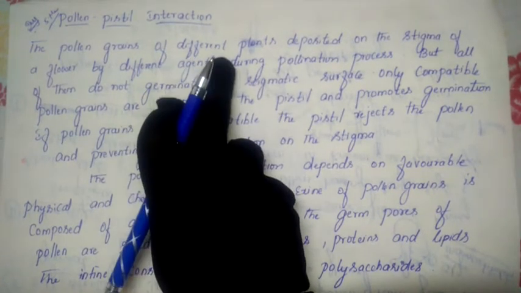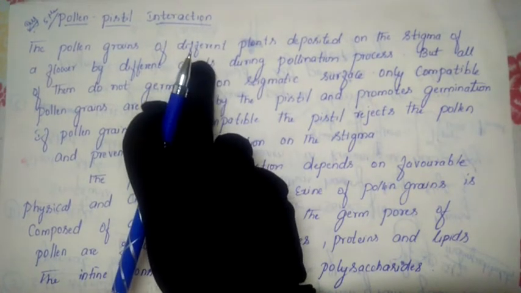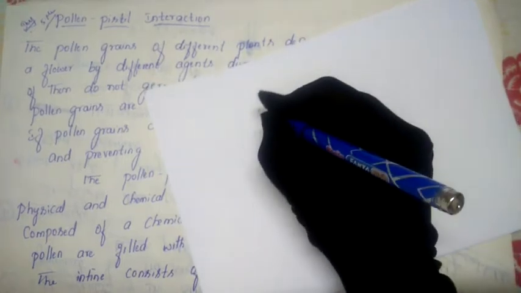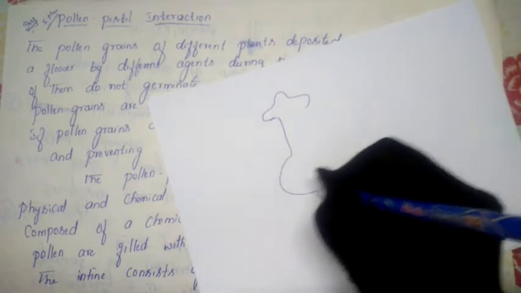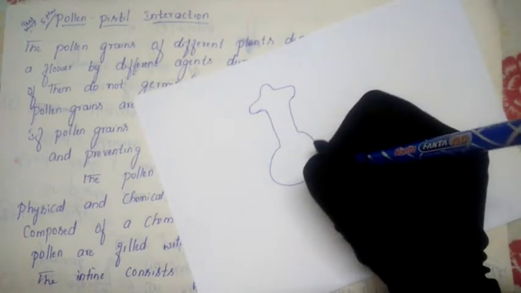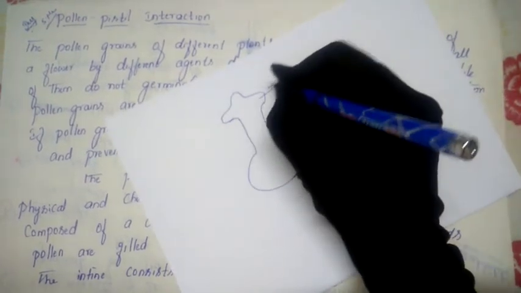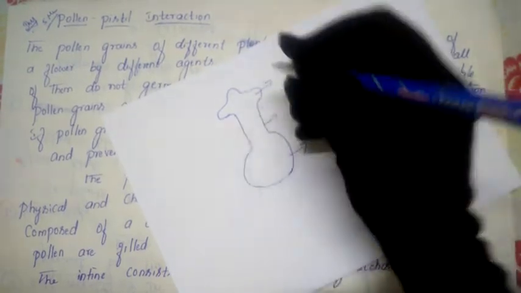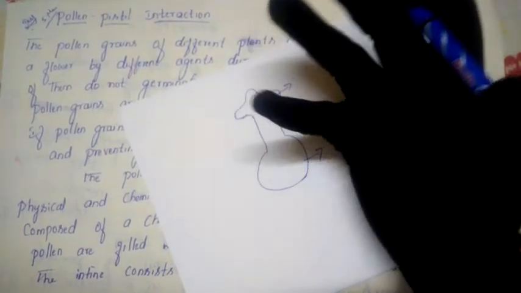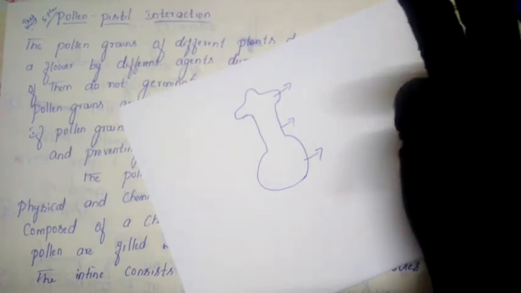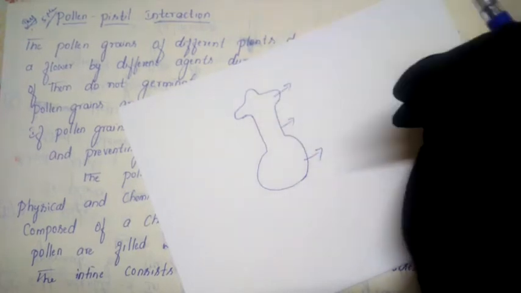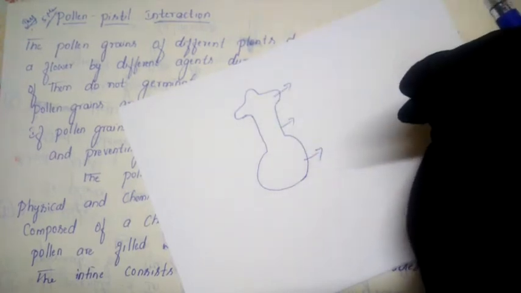With the help of these agents of pollination, the pollen and pistil interaction takes place. Suppose this is the stigma, which is the female part of the plant, along with the style and ovary. In our nature we find varieties of flowers, and all these flowers are in an exposed condition.